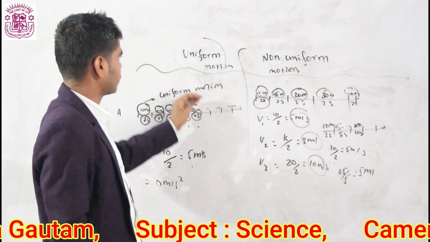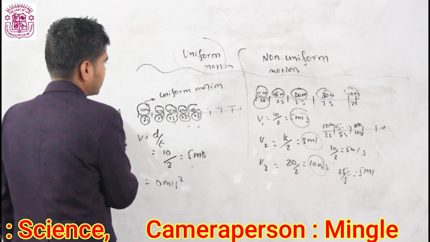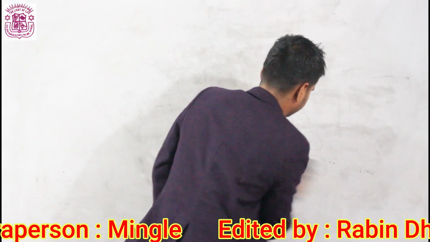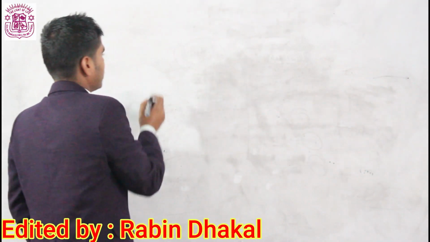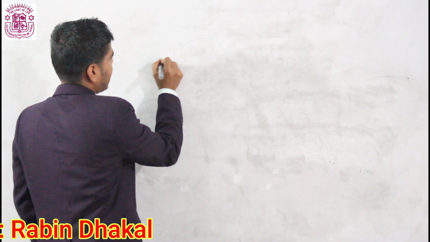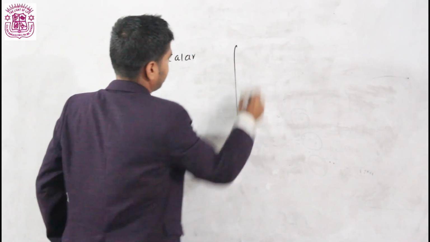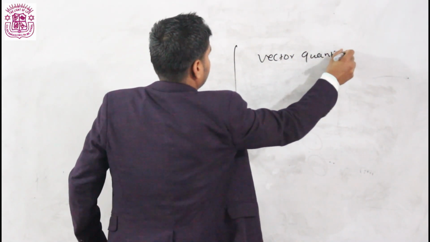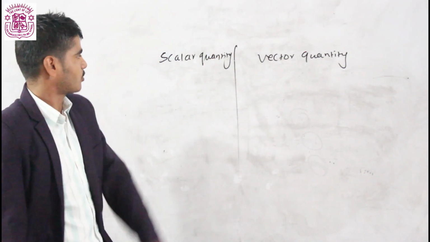Okay, after discussing about uniform and non-uniform motion, I think you got it clearly. We are going to discuss here the other terms which are related to the motion. Before this, we are going to discuss here about the scalar quantity and vector quantity.